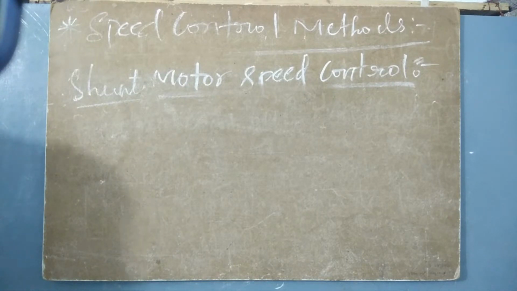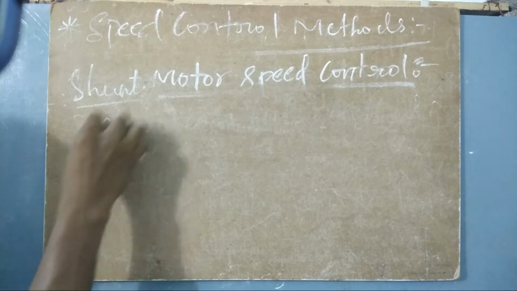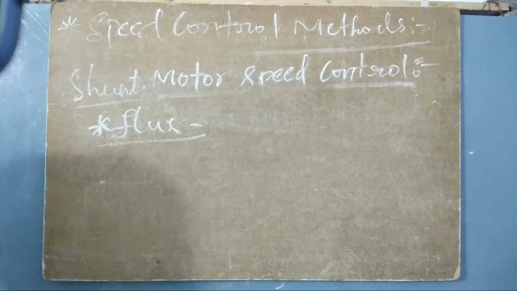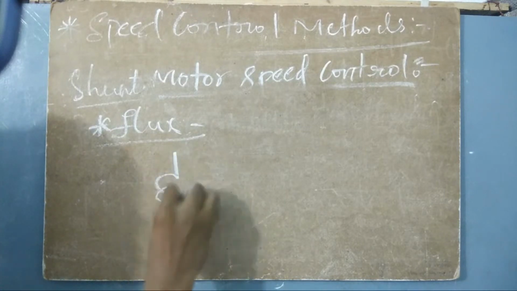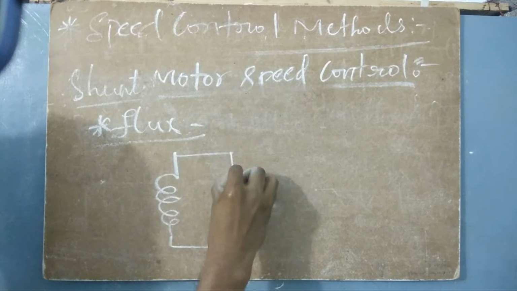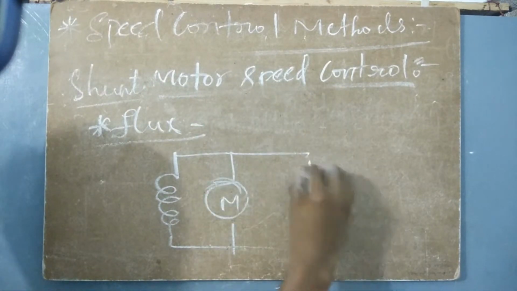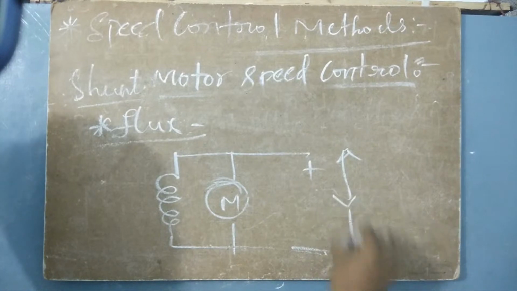And then we can also control the speed of the motor by controlling the flux. Controlling flux is very simple. We normally have a DC shunt motor like this. This is the DC shunt motor. Normally the arrangement will be like this.